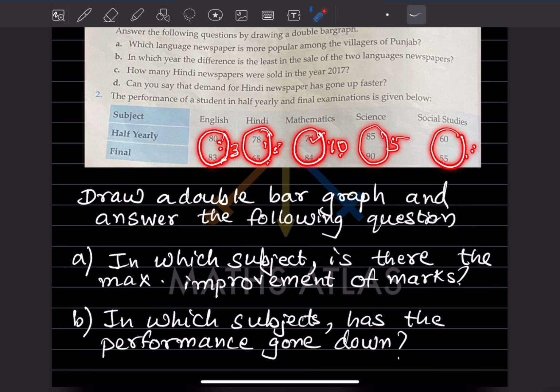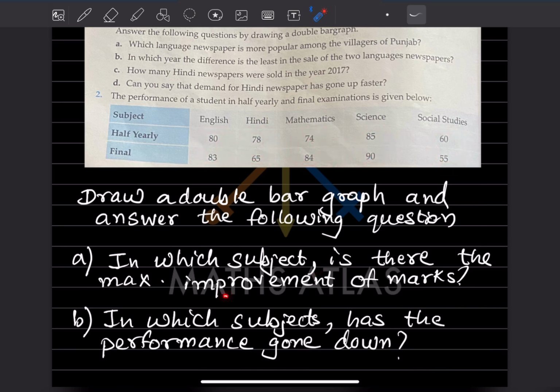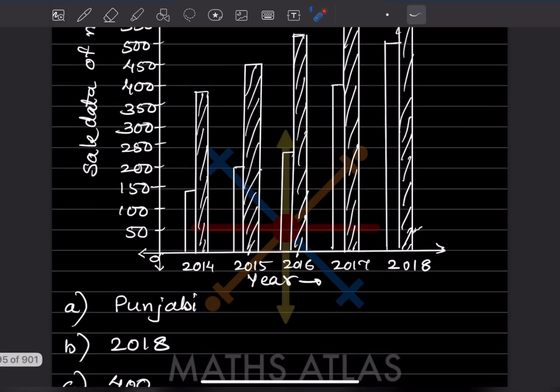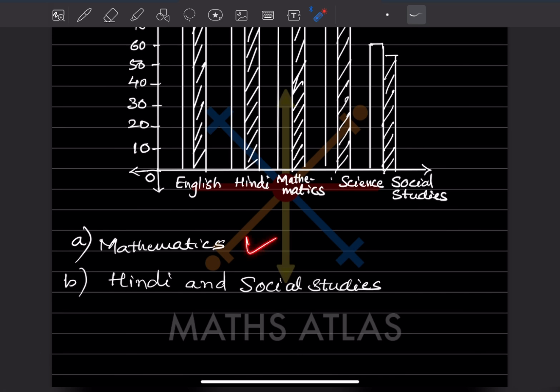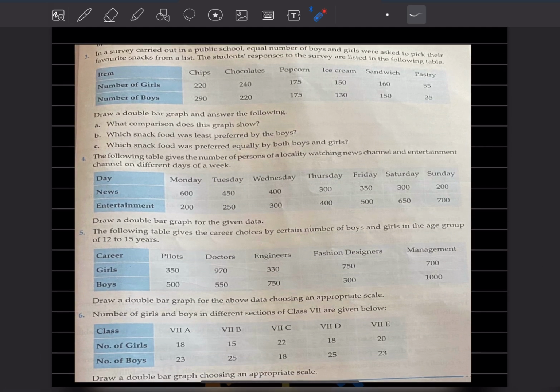So in which subject is the improvement? Here that is 10 marks. So we can say in mathematics is the maximum improvement of marks. In which subject has the performance gone down? As I said, that is in Hindi and the social studies. So the answers are given here. Can you see mathematics, Hindi and social studies. So the next question here, in a survey carried out in a public school, equal number of boys and girls were asked to pick up their favorite snacks from a list.